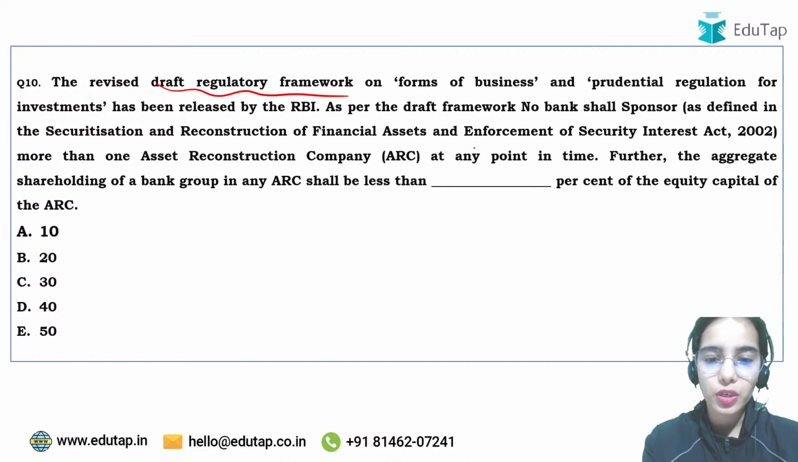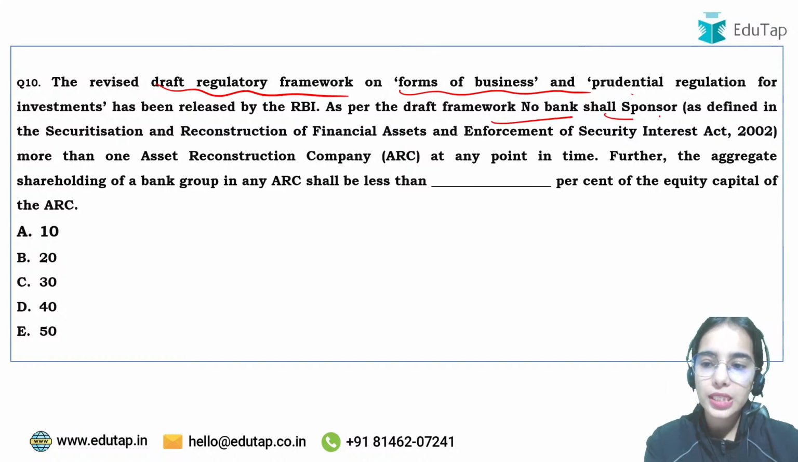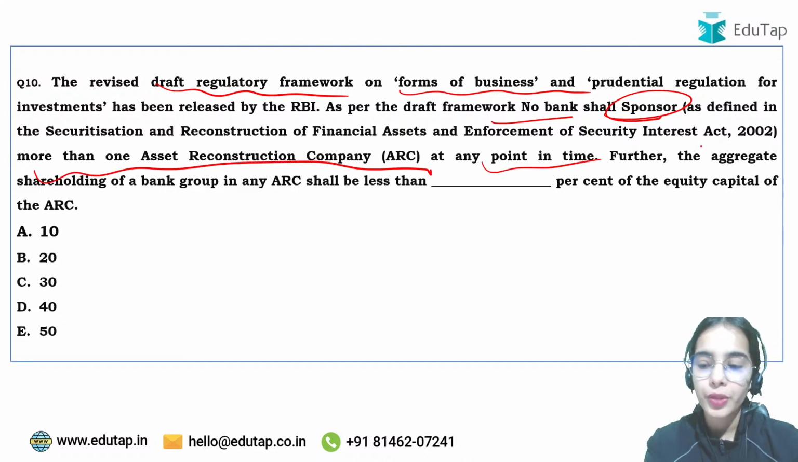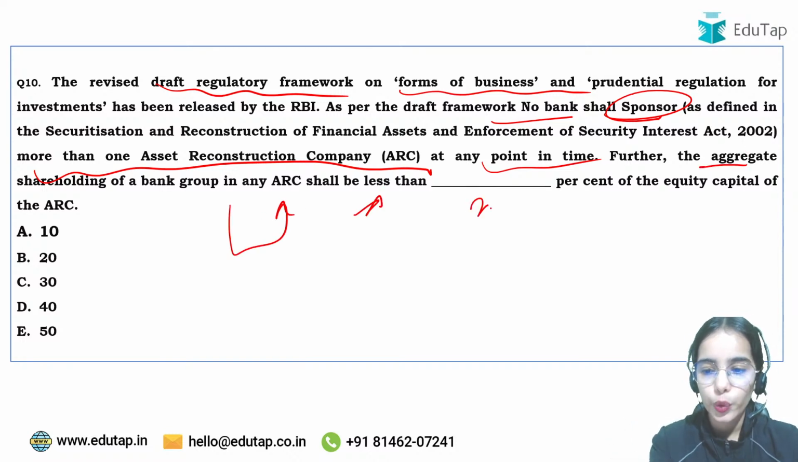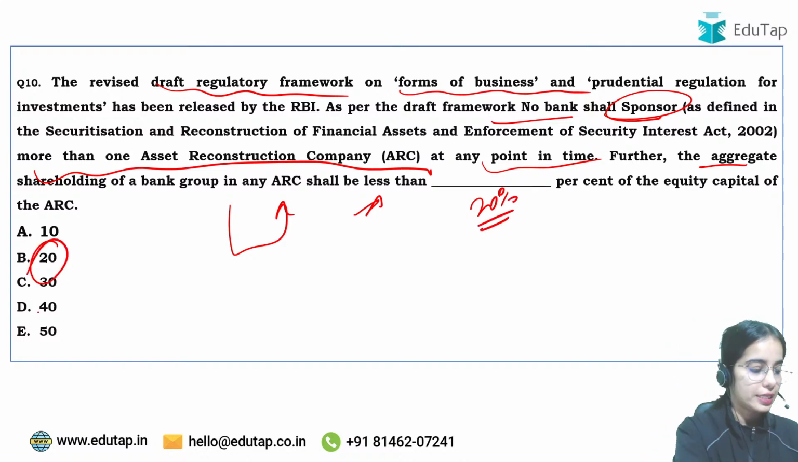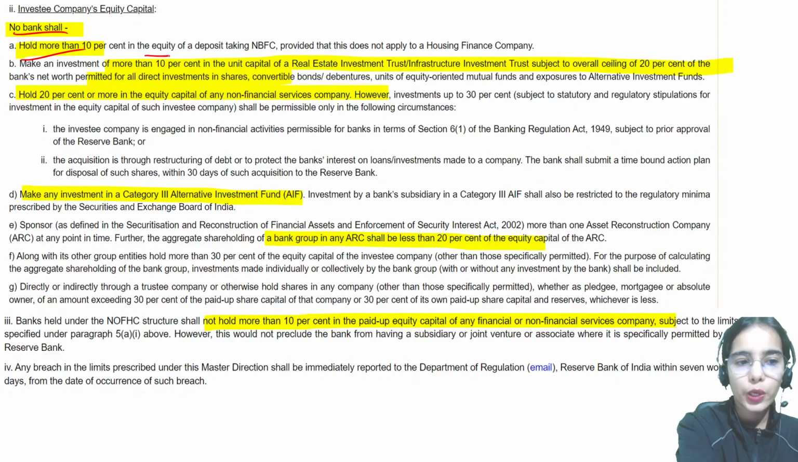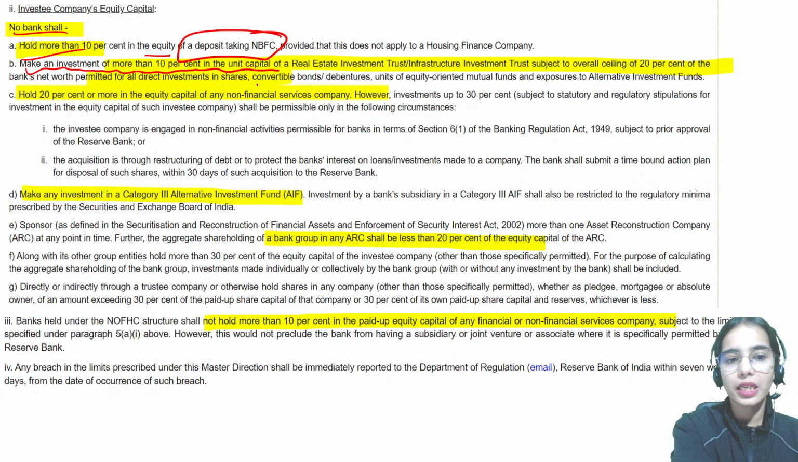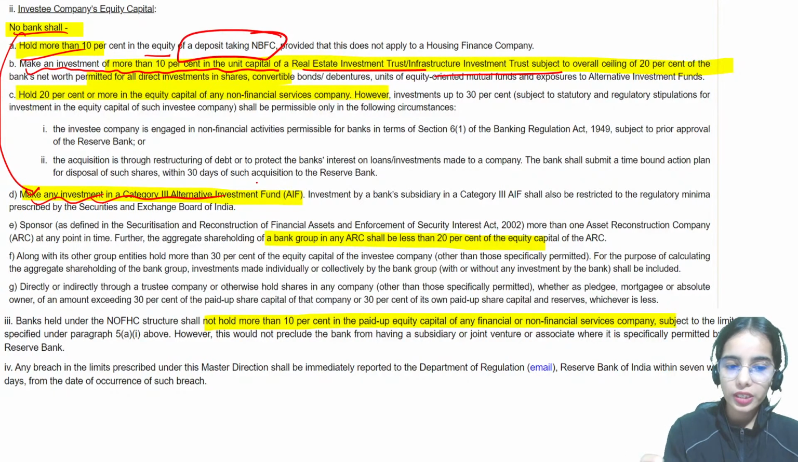The revised draft regulatory framework on form of business. Here it has been said that as per the draft framework, no bank shall sponsor more than one asset reconstruction company at any point of time. Further, the aggregate shareholding of a bank group in any ARC shall be less than 20%. So no bank shall hold more than 10% of the equity in a deposit-taking NBFC. No bank shall make an investment of more than 10% in the unit capital of a REIT or InvIT.